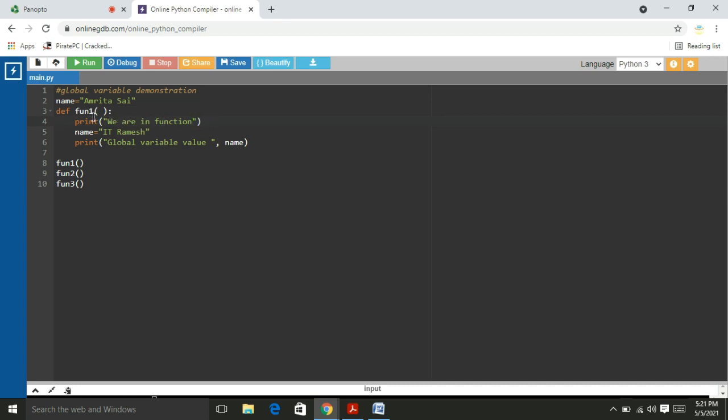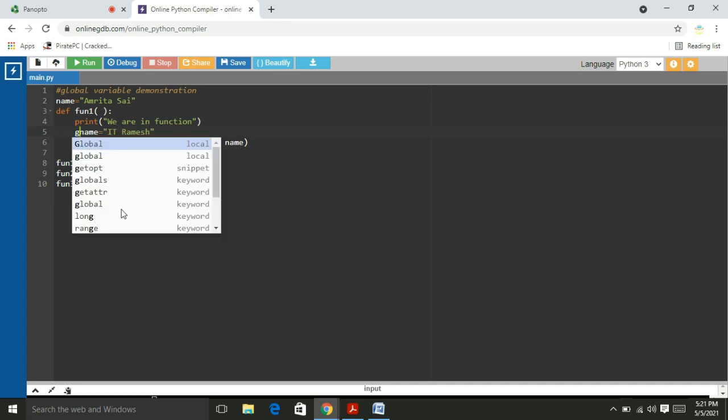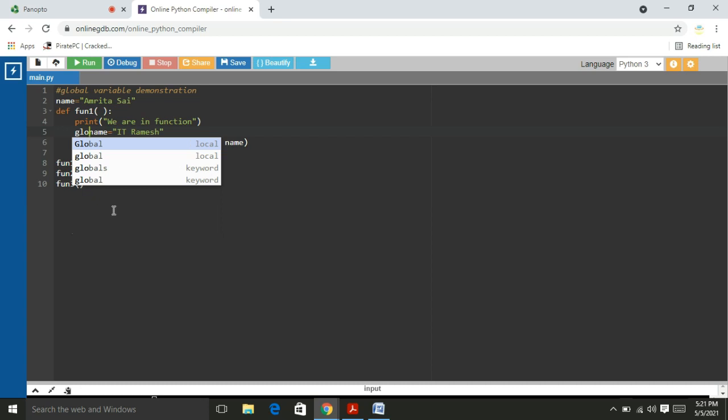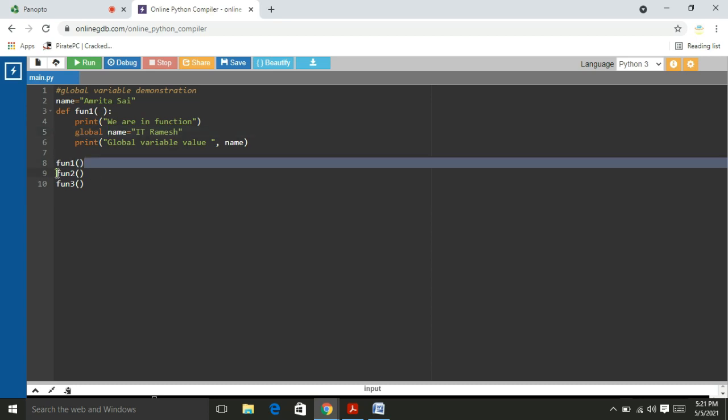We are in function, and the name here is IT Ramesh actually, but here I am going to use the keyword global. Right, global. I am using the keyword global, name IT Ramesh. Now I am printing. I am removing this one. Now I am printing.